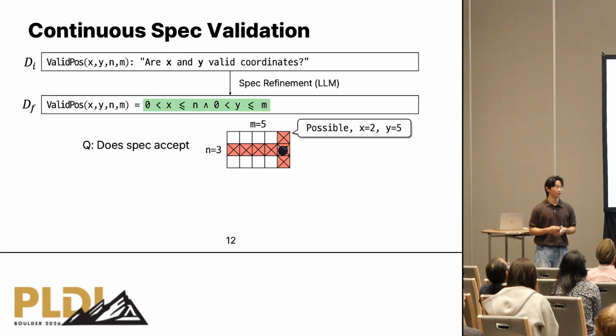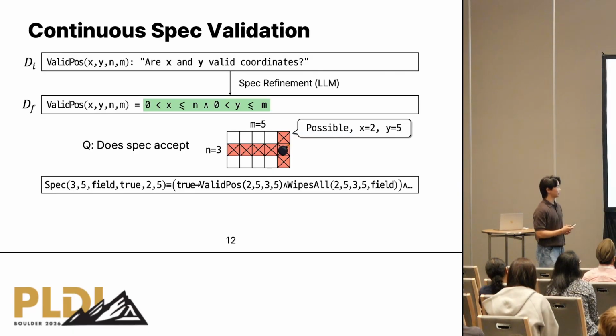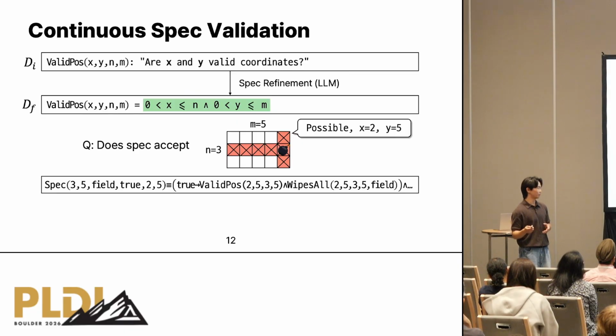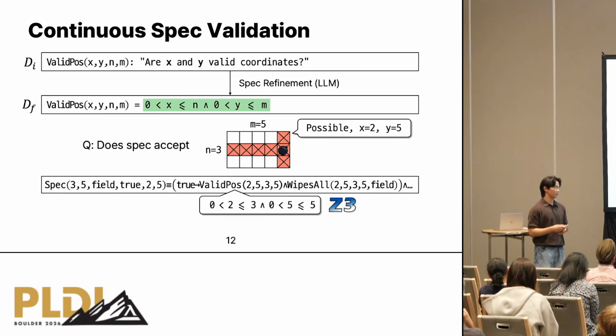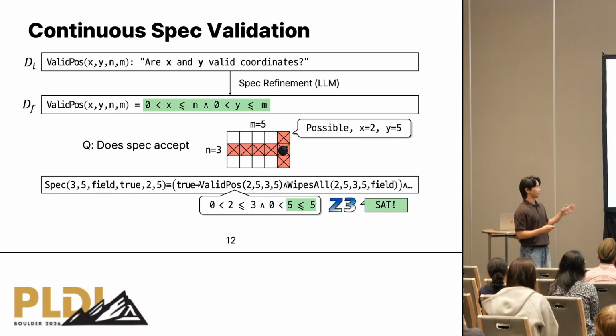Now we get the corrected version of valid post. So we repeat the same things again: ground the specification into a logical formula, and ask Z3 if it is satisfiable. Then now Z3 said this logical formula is satisfiable, so we can move on to the next iteration.